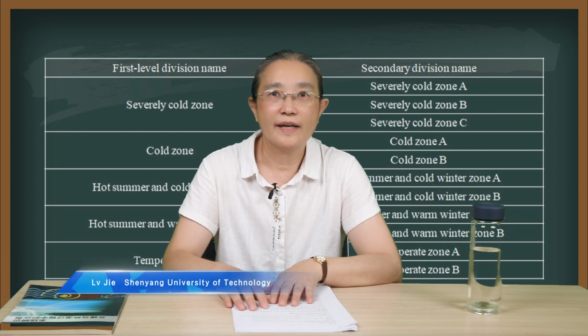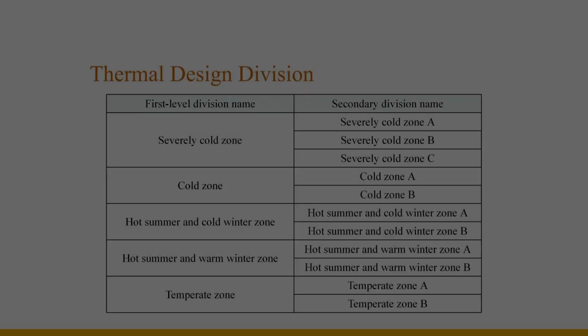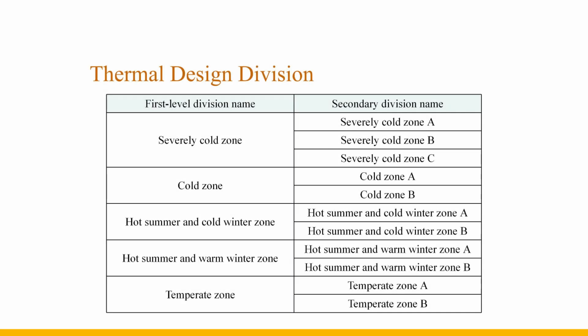The architectural design must consider the climate region of the building site, divide the climate zones, and put forward different thermal performance requirements of building envelope for each zone, so that the designed building can well adapt to the local climate. According to GB 50176 Civil Building Thermal Design Code, the building thermal design is divided into 2 levels, and the level 1 is divided into 5 zones, including severe cold zone, hot summer and cold winter zone, hot summer and warm winter zone, temperate zone.